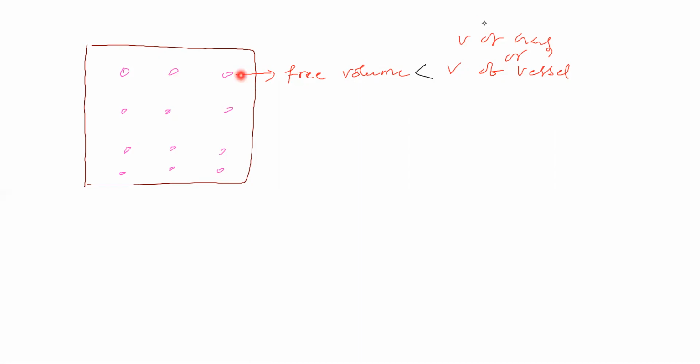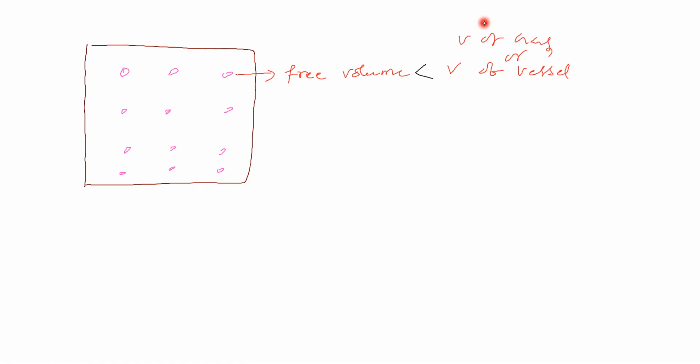Now free volume for this molecule is less than volume of vessel. Will the free volume for each molecule be equal or not equal? If we consider all the molecules to be the same, then free volume for each molecule will be equal. That means free volume available for each molecule will be equal.